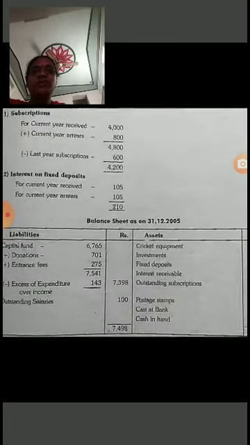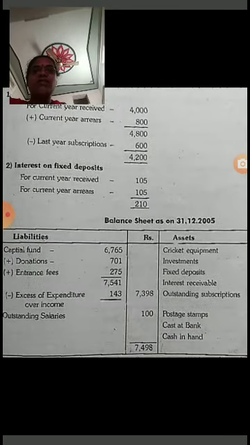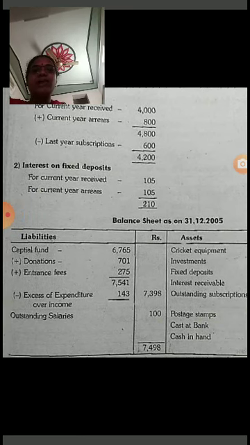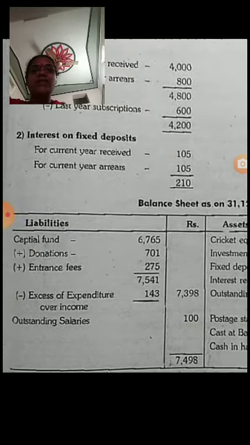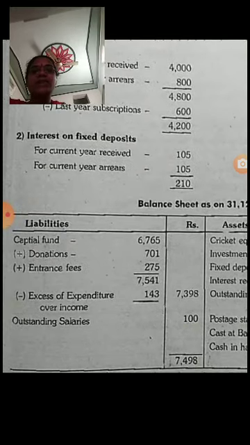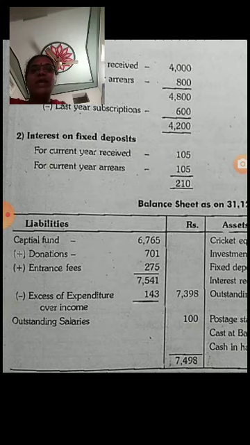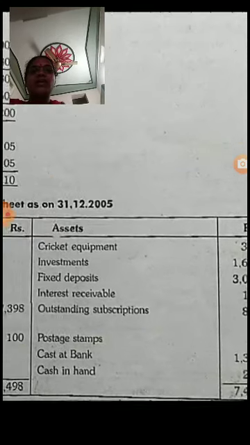Now let us discuss the balance sheet as on 31/12/2005. Liabilities: capital fund 6,765, add donations 501 and entrance fees 275, which totals 7,541. Minus the excess of expenditure over income 143, that is 7,398.